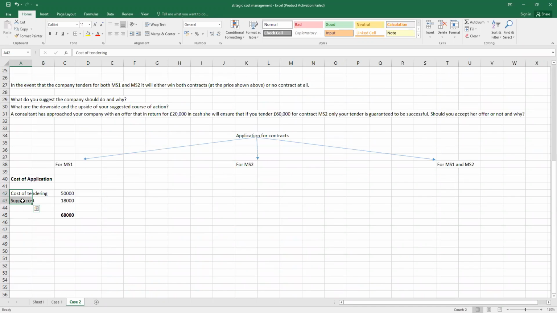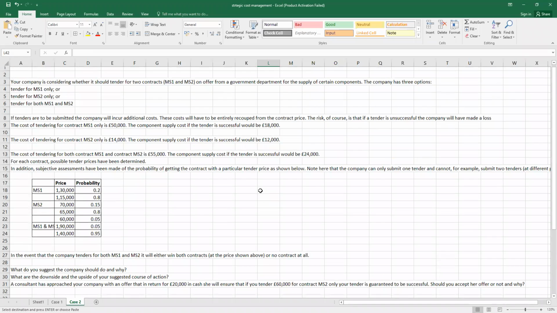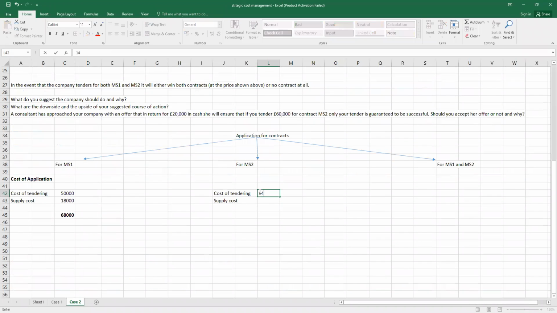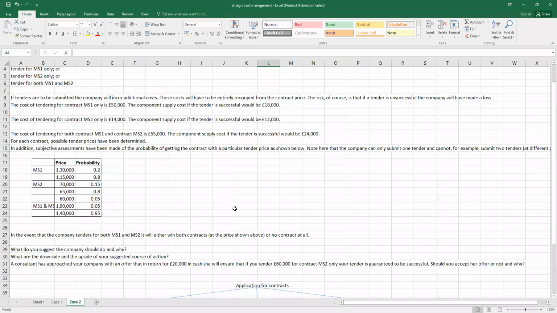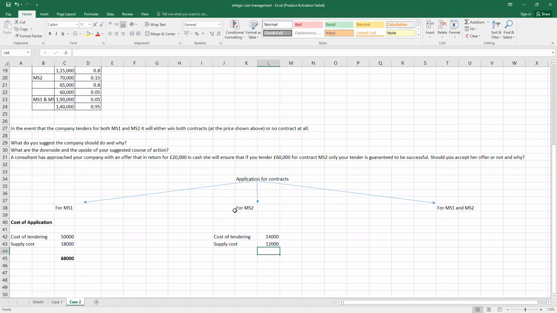So again, here I will write the cost of tendering is 14,000. I guess MS2 is a little bit cheaper as compared to MS1. So overall, the cost of participating for the contract is 26,000.